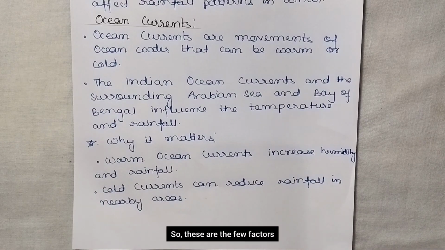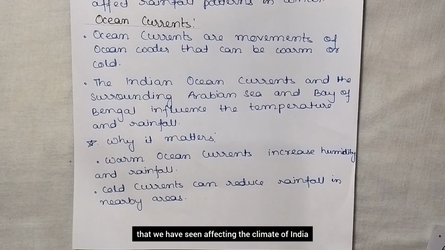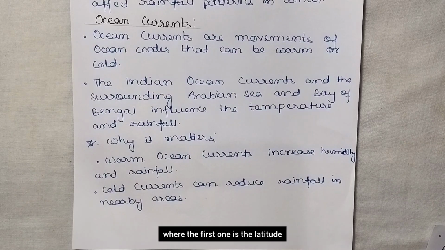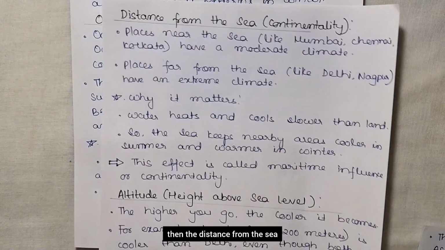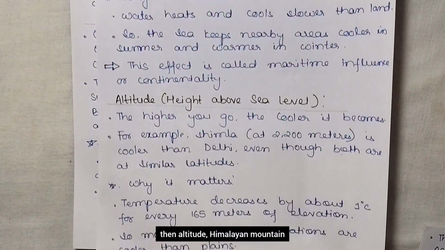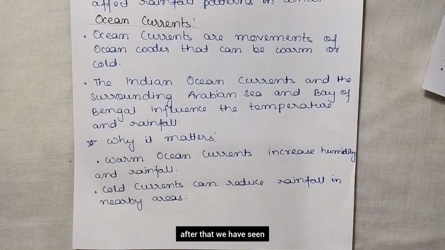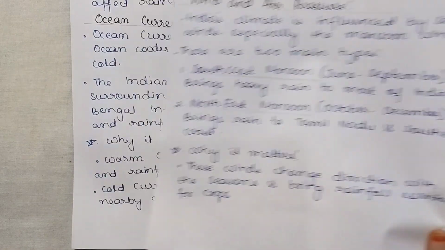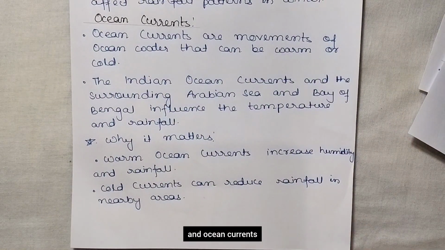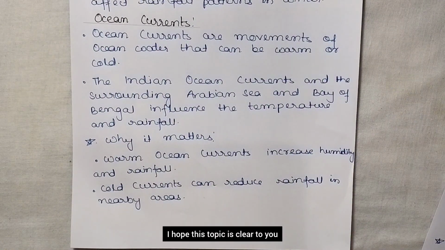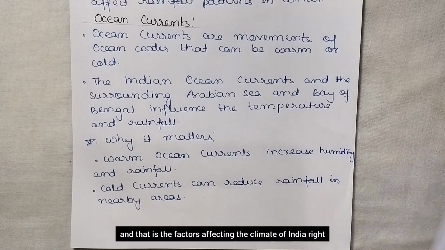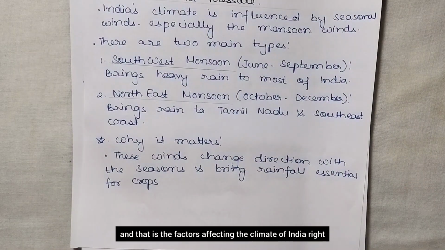So these are the few factors that we have seen affecting the climate of India, where the first one is the latitude, then the distance from the sea, then altitude, Himalayan mountains. After that we have seen wind and air pressure, and then jet streams and ocean currents. I hope this topic is clear to you, and that is the factors affecting the climate of India, right?